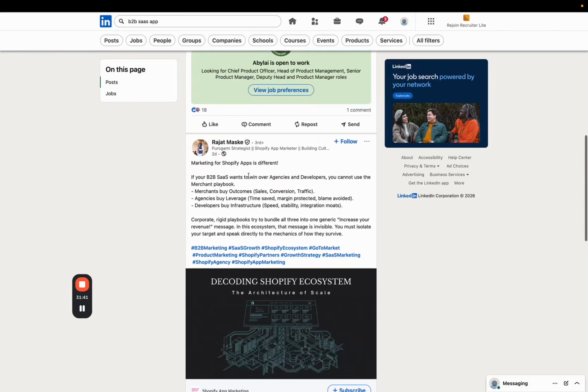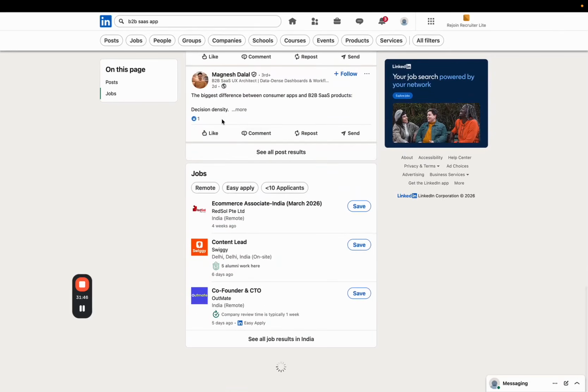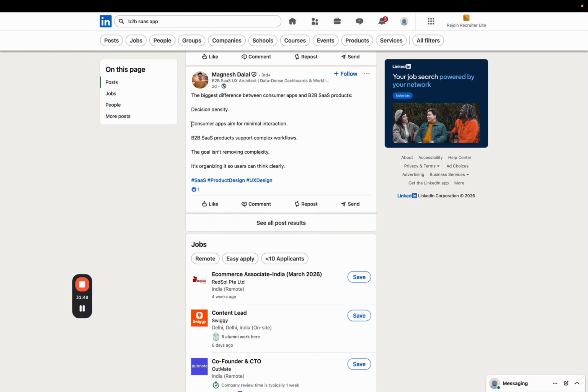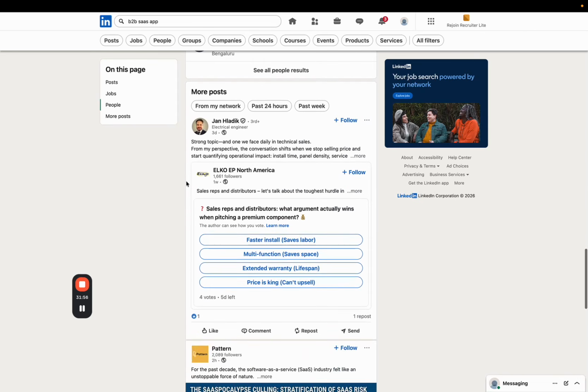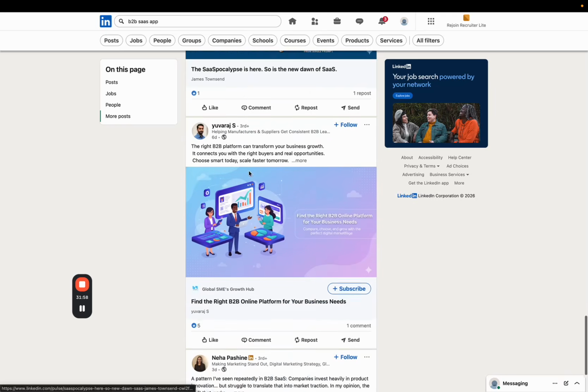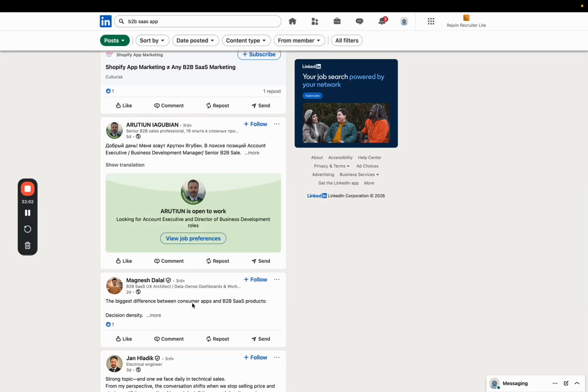Marketing for Shopify. If a business wants to win over developers, you can use a merchant, blah blah blah. Biggest revenue content will SaaS decision because apps have minimal interaction with SaaS pros who work complex workflows. Exactly. The core is under blah blah blah. E-commerce associates India, whatever. Strong ones. Okay, let's see the post thing. Okay, sorry for the background noise.